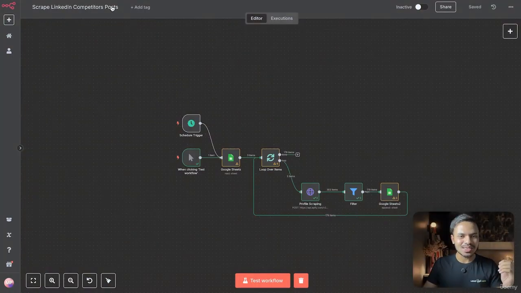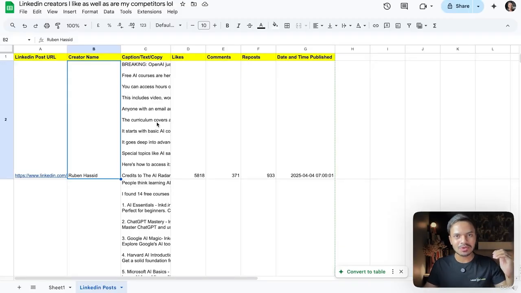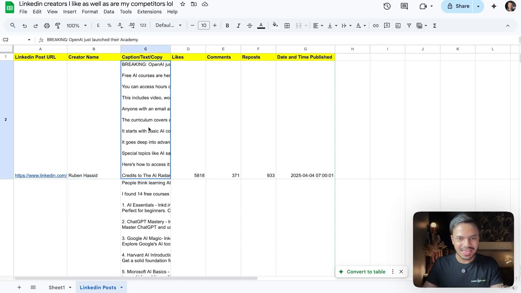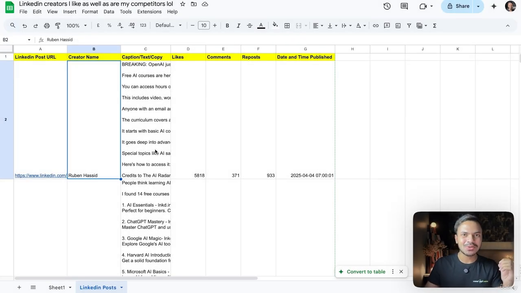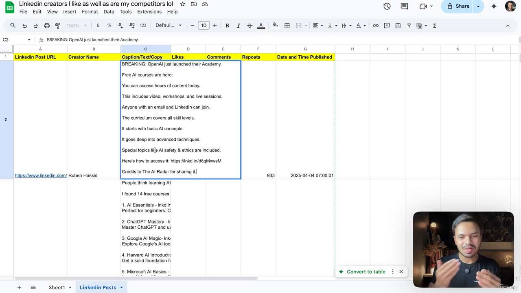And to be honest, I really don't want to share this strategy that I used to gain more than 65,000 followers in just a matter of 4 months. So what this automation will do is scrape out top performing posts of your competitors or your LinkedIn creators in your niche, with their copy, number of likes, comments, reposts, as well as the date. The whole purpose of this automation is to give you a glimpse of how you can easily repurpose this caption or copy and gain virality.